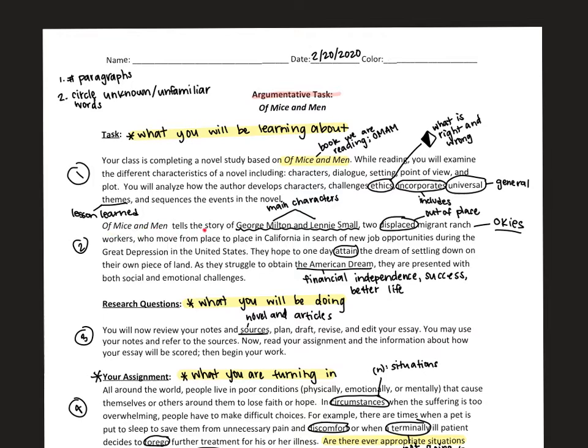Of Mice and Men tells the story of George Milton and Lennie Small, two displaced migrant ranch workers who moved from place to place in California in search of new job opportunities during the Great Depression in the United States. They hope to one day attain the dream of settling down on their own piece of land. As they struggle to obtain the American dream, they are presented with both social and emotional challenges. So that's just background information. We don't need to do anything with that. That's just telling us what we would be doing in the unit.